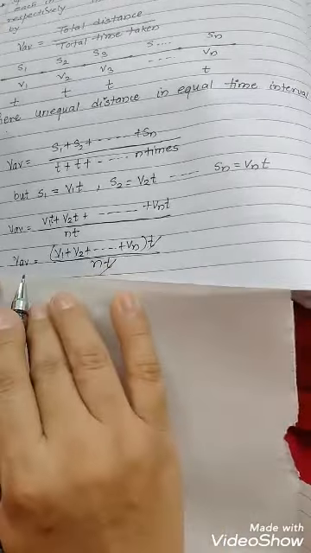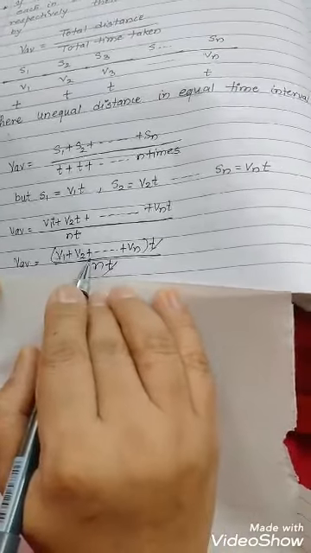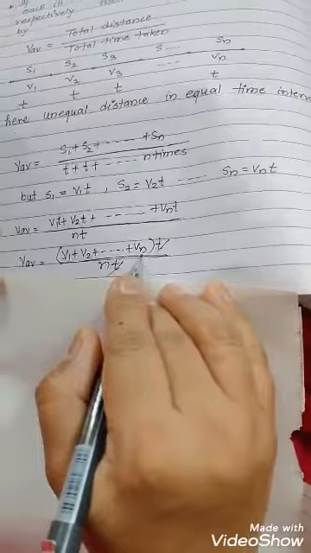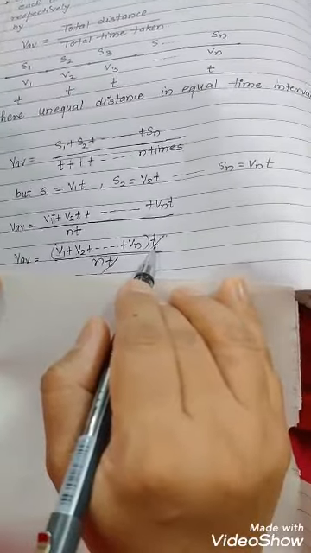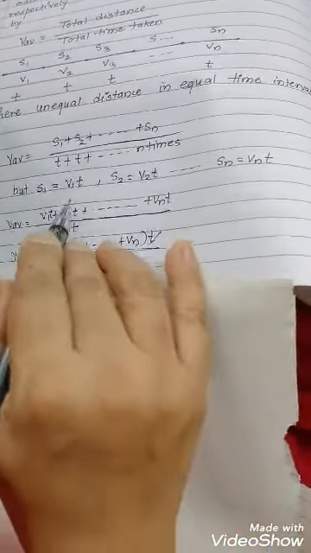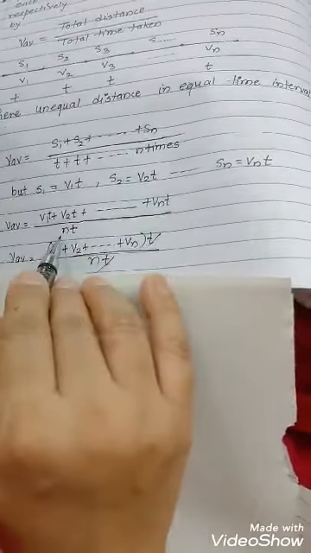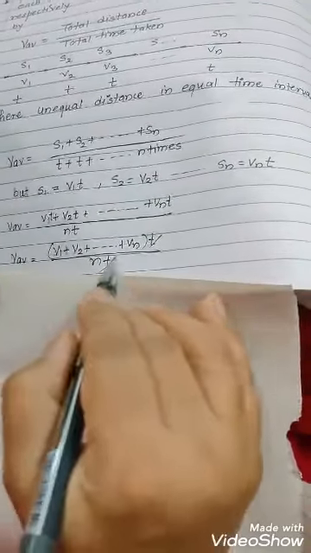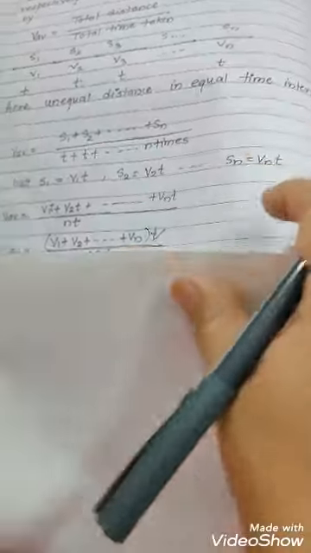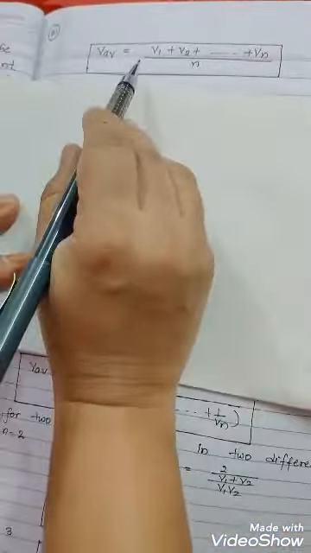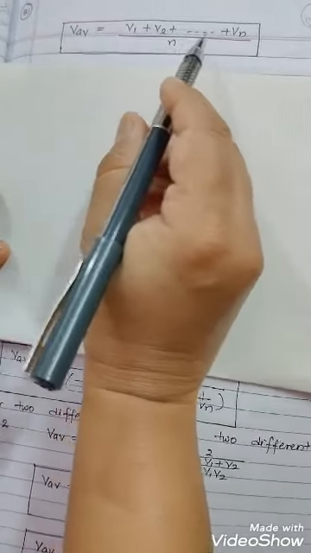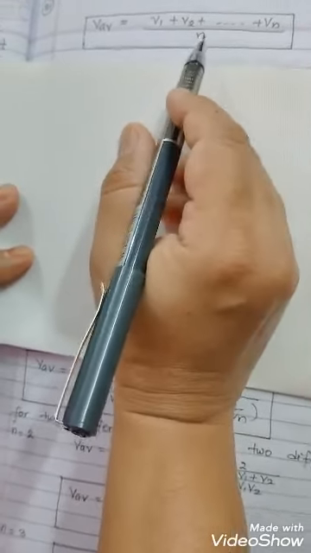T we have taken common, and in the denominator t is added n times, so it becomes nt. T would be cancelled, so the formula is V average equal to v1 plus v2 plus ... plus vn upon n.